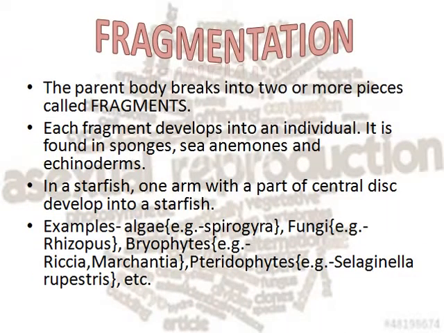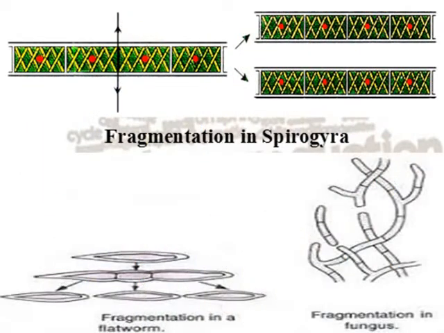Next form of asexual reproduction is fragmentation. It is a simple process in which the parent organism splits into some pieces and each piece develops into new individuals. Some examples are given here. Here you can see fragmentation in Spirogyra, flatworm and fungus.